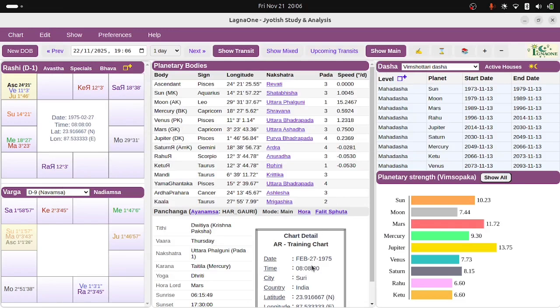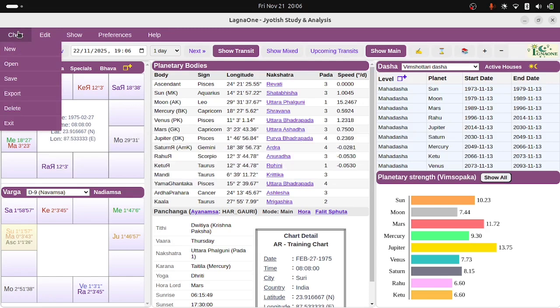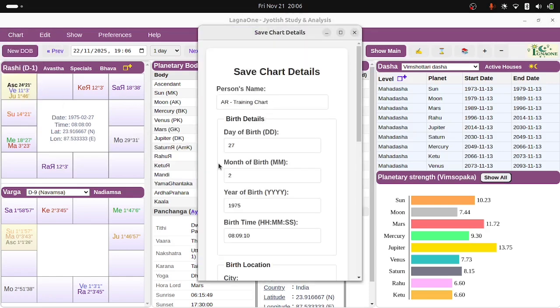Okay. So it is not changing here because if I reload the chart after saving it, it will change. But if I hit Nadi-amsa here in the same session, you see the time is changed, right? This is what commit will do for you. Any number of times you close the window, come back here, it will be there. But if you want to switch off your laptop, computer, or close the LagnaOne app for later use, then you have to do chart save here. Once the dialog opens, it will permanently change the time.